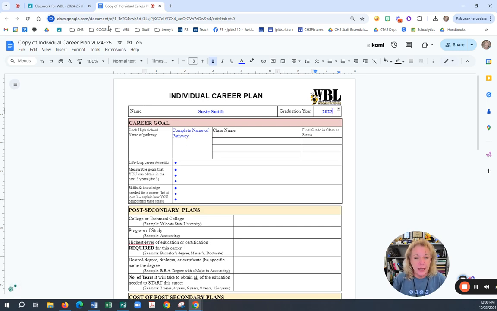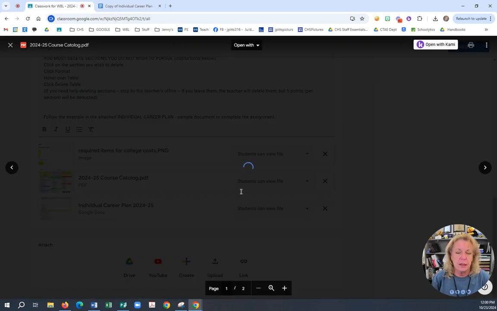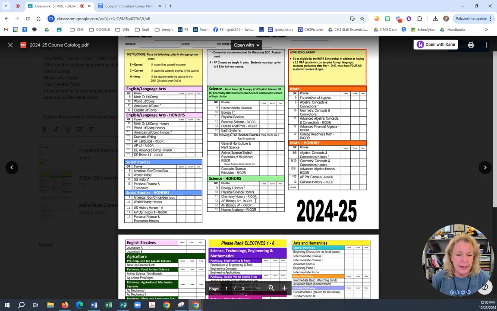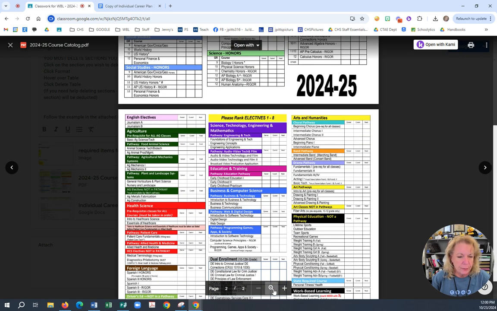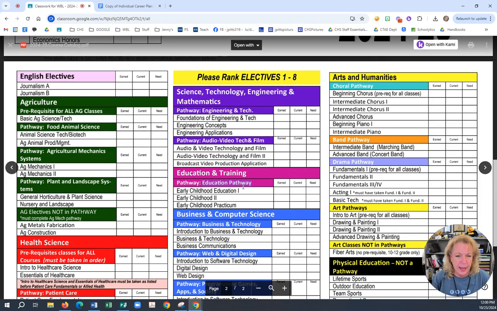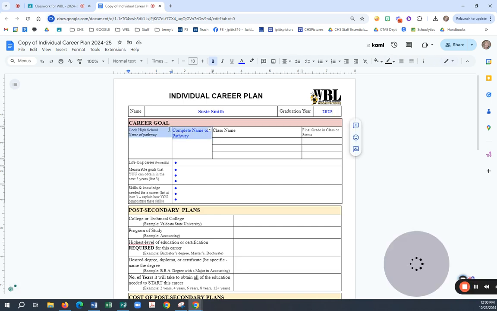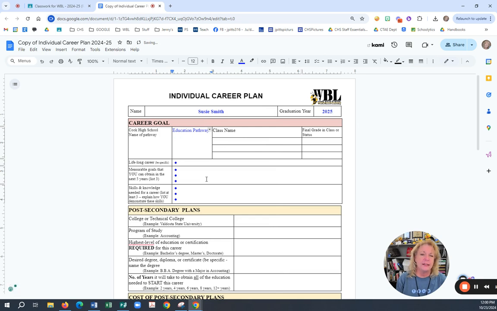Now, to do the education pathway, I am going to go back to the assignment and get the 24-25 course catalog. In this course catalog, I can go down to the electives page and I can make it bigger by zooming in. The name of the pathway is called Education Pathway. Now I can copy that information and put it in here. And when I do, I paste without formatting so that it stays blue. So now what I need to do is go get the 3 classes that I am required to take.